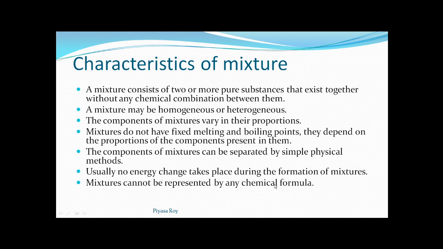So here the last point, let us take an example. Suppose the same, only sugar and water, or salt and water mixture. In salt, if we add common salt, then sodium chloride is the formula for common salt and water is H2O. So as both are there, which one formula will we be using for this? There is no such chemical formula for the mixture.